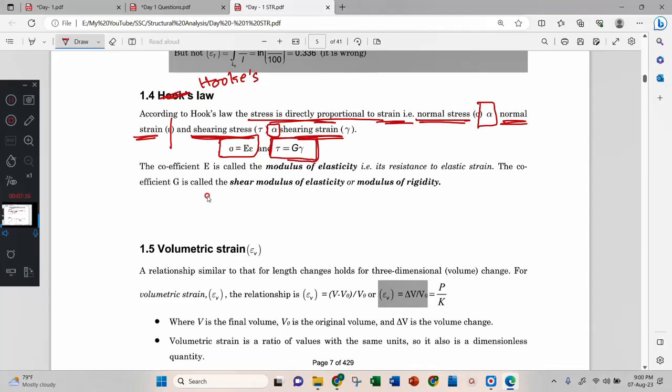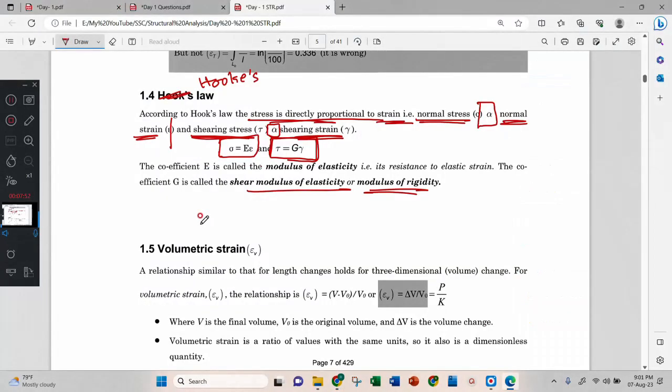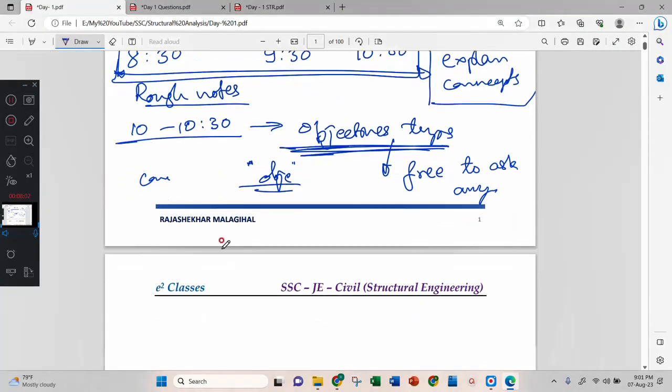The coefficient E is called the modulus of elasticity in this case, and G is called the modulus of rigidity. Interesting. Now we got two different terms: E is Young's modulus and G is the shear modulus. I will explain this one here.